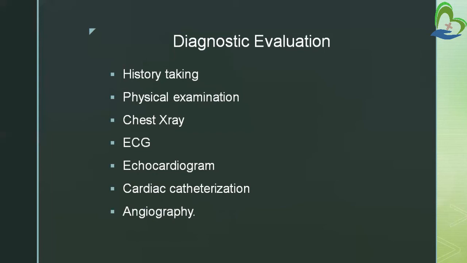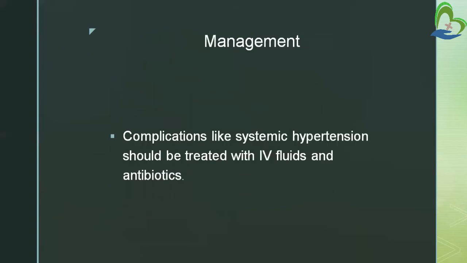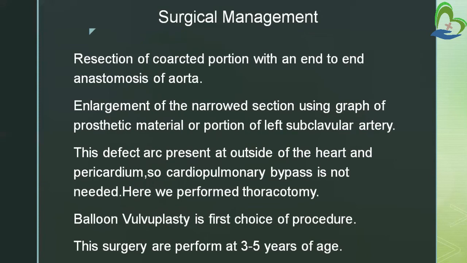Then diagnostic tests are history taking, physical examination, chest X-ray, ECG, echocardiogram, cardiac catheterization, and angiography. Now we will see management of coarctation of aorta. Complications like systemic hypertension should be treated with IV fluids and antibiotics. So if the child is having a complication like systemic hypertension, we have to treat it with IV fluids, and otherwise we can also use antibiotics.